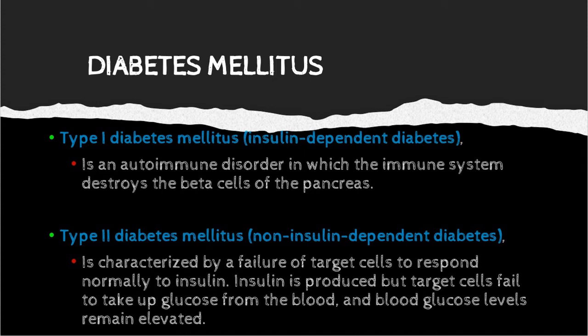The second type of diabetes mellitus we call type 2 diabetes mellitus, also known as non-insulin dependent diabetes, and it is characterized by a failure of target cells to respond normally to insulin. Insulin is still being produced, but the target cells fail to take the glucose out of the blood, and blood glucose will remain elevated.